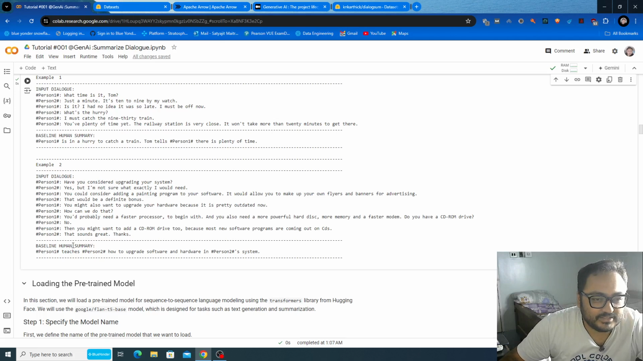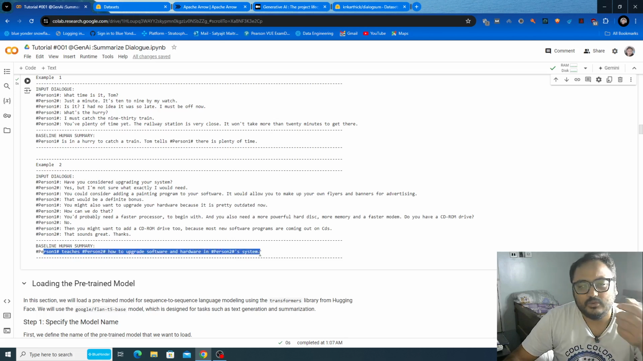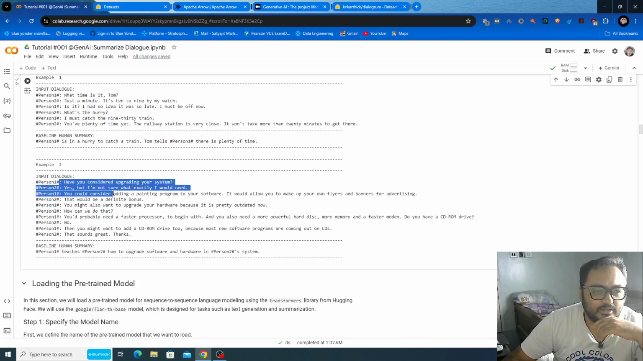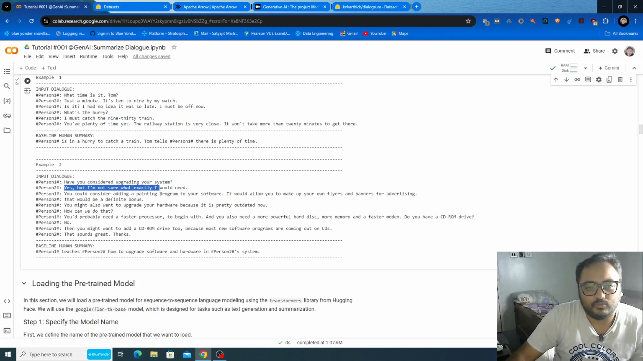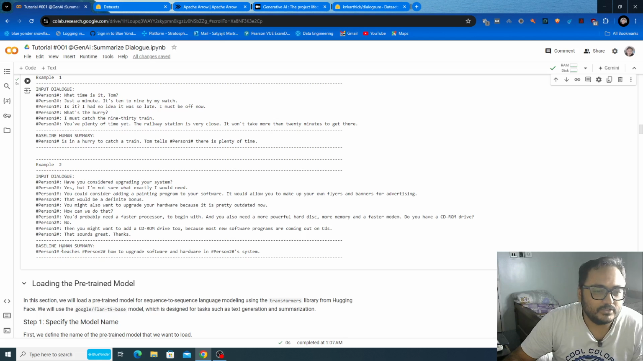But anyway, this baseline human summary, as you can see here, says that person 1 teaches person 2 how to upgrade software and hardware in person 2's system, which is very much evident from these two lines only, right? The first guy is saying, have you considered upgrading your system, and the second guy is saying, I'm not sure exactly what I would need. So what is the summary? Person 1 is teaching person 2, don't be afraid, I'll teach you how to upgrade the software and hardware in your system. That's like me teaching you guys how to do this hands-on.